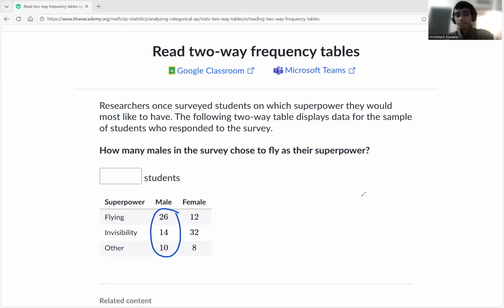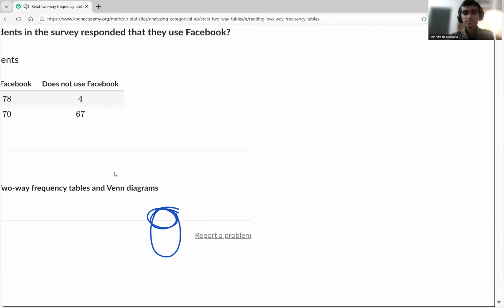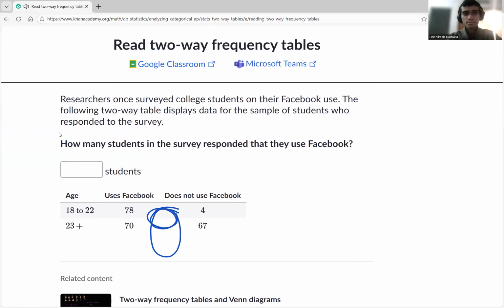How many males are choosing flying? How many males are not choosing invisibility or the other? They're asking just males for flying. How many males are choosing flying as a superpower? If you see here, it's going to be 26, right? 26 males are choosing flying as their superpower. They're going to fly one day. There we go. Okay.